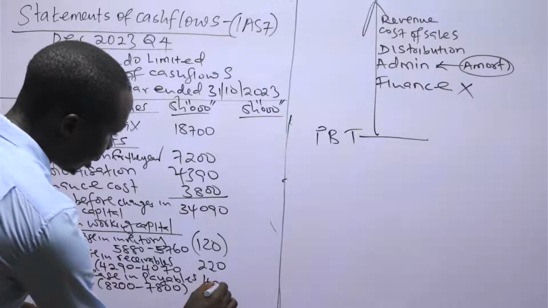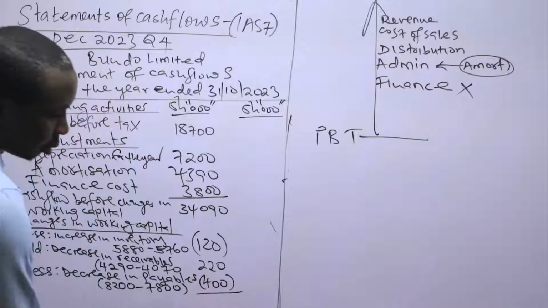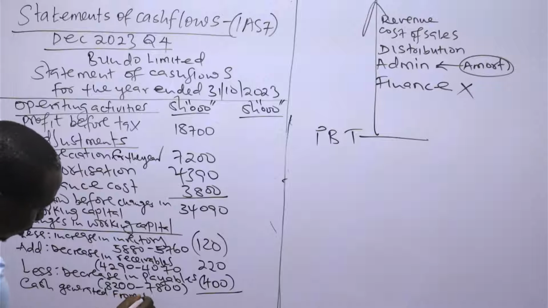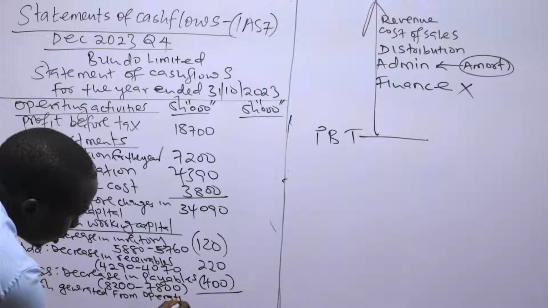So this is 400. So we can be able to get cash generated from operations. So what we get here is cash generated from operations.